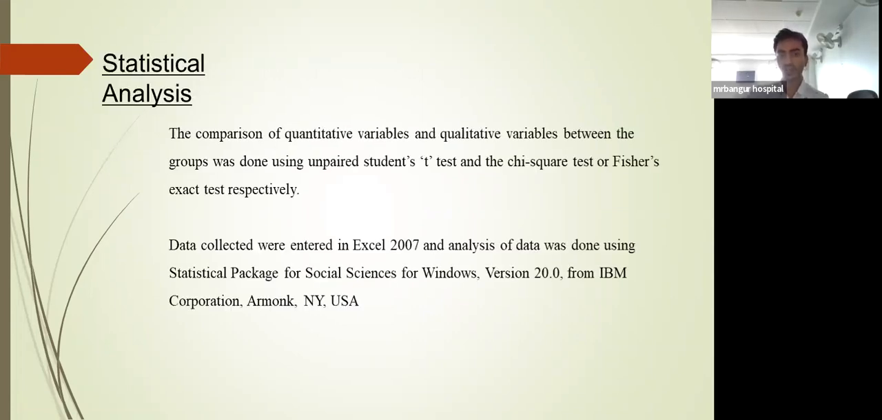Statistical analysis. The comparison of quantitative variables and qualitative variables between the groups was done using the unpaired student t-test and the chi-square test or Fisher exact test respectively. Data collected were entered in Excel 2007, and analysis of data was done using Statistical Package for Social Sciences for Windows.